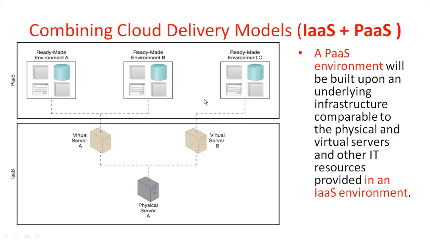What is the thing here? A PaaS environment will be built in an IaaS environment. Here we are going to build the PaaS environment on top of the IaaS environment. On the IaaS, you are going to build the PaaS environment. In this way, you are combining the two different services. That means the PaaS environment will be built upon an underlying infrastructure, comparable to the physical and virtual servers and the IT resources provided in an IaaS environment. That is the combining thing.